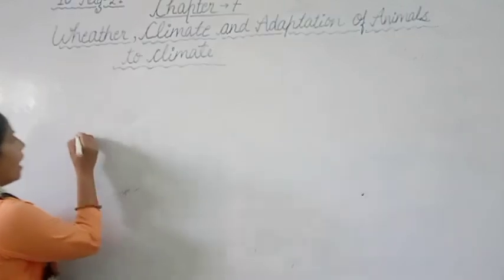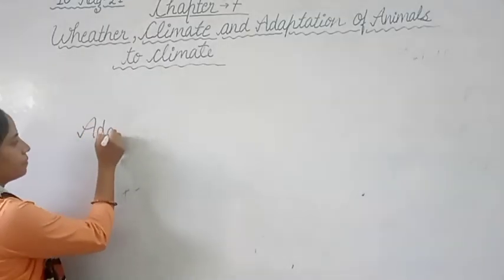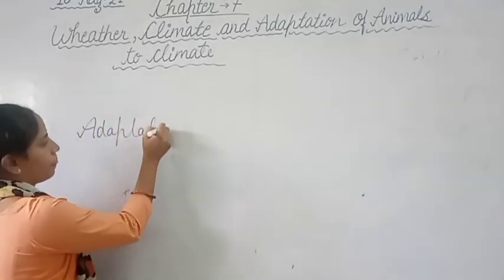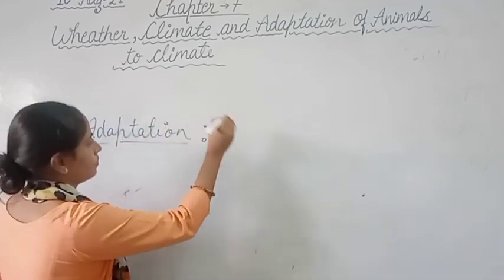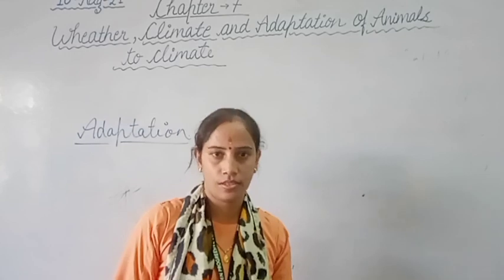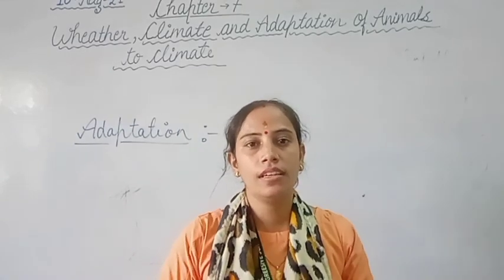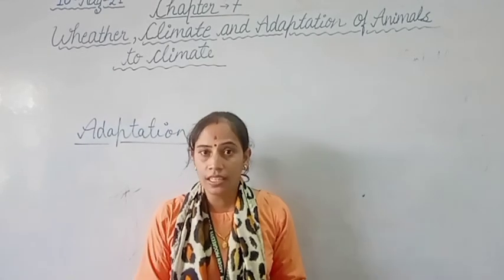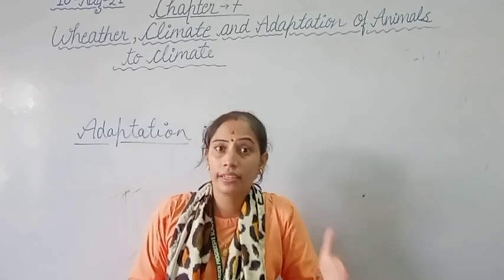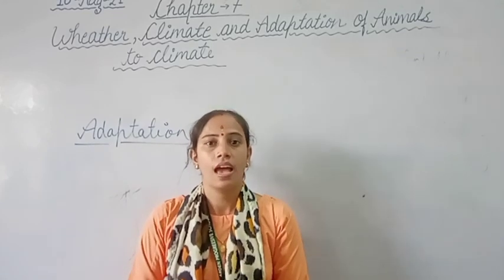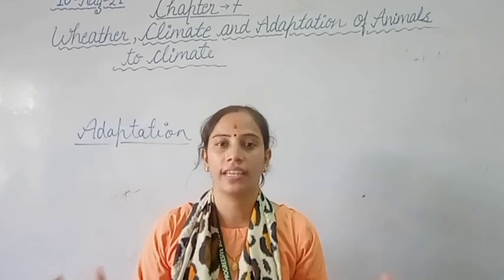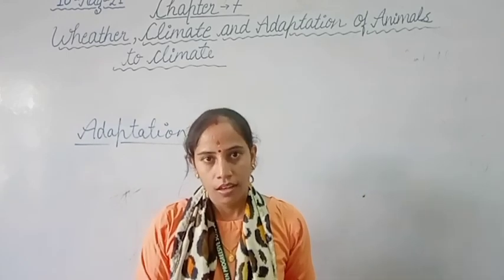Next topic is adaptation. Now, what is adaptation? Adaptation is the capability of living organisms to adjust themselves according to their surroundings. Clear?